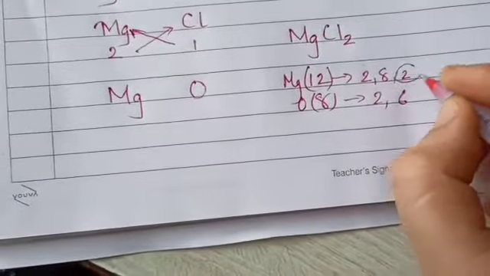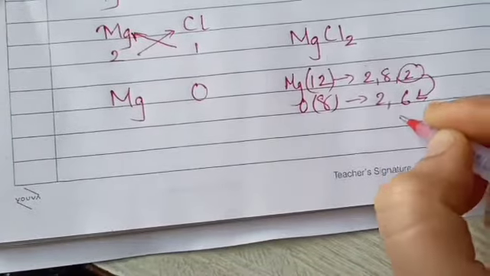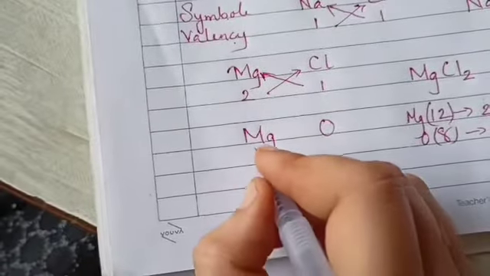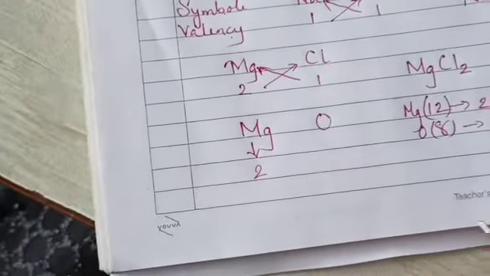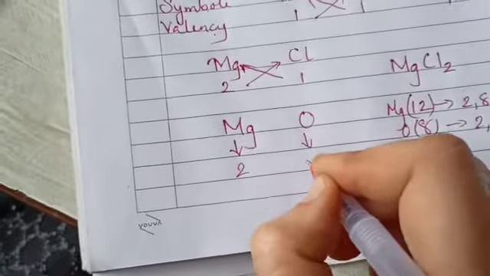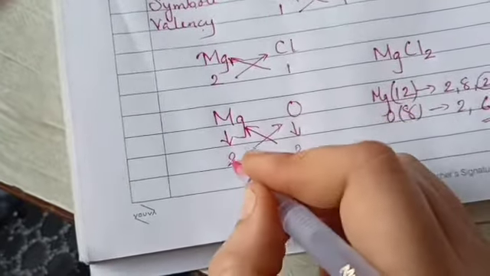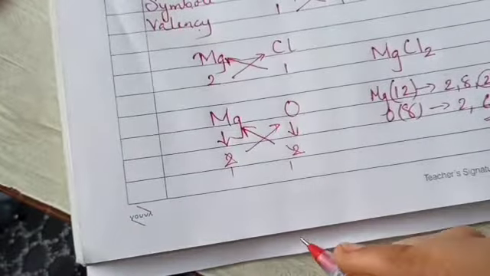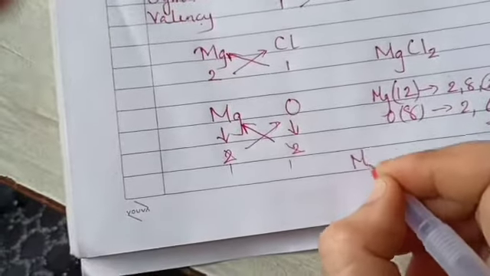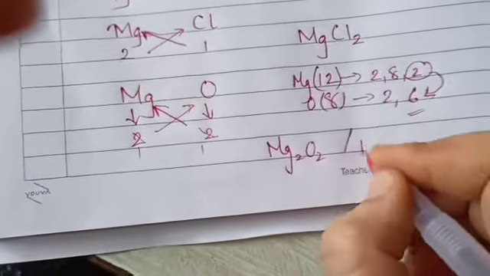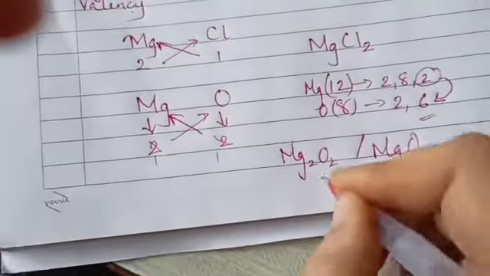So one magnesium loses its 2 electrons to the oxygen and fulfills its valency. मतलब मैग्नीशियम ने कितने इलेक्ट्रॉन दिए 2, ऑक्सीजन ने कितने इलेक्ट्रॉन लिए 2. But when we crisscross this, either you can cut and write down as 1 1 or else 2 2. मतलब आप Mg2O2 ये भी करेक्ट आंसर है और MgO ये भी करेक्ट आंसर है.